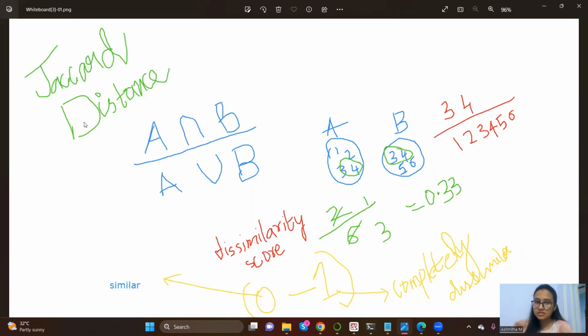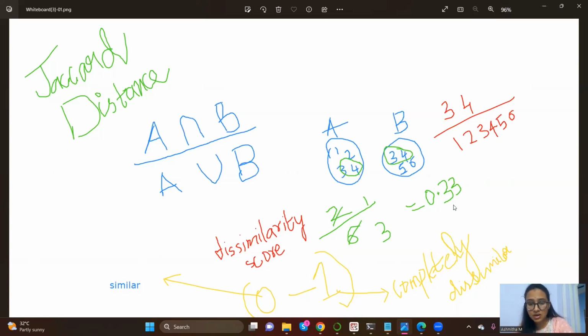Again, not similarity, dissimilarity. So what it basically does is A intersection B divided by A union B. Assume that you have two sets, A and B. In A, you have 1, 2, 3, 4, and in B, you have 3, 4, 5, 6. So intersection is the common values that are overlapping. Overlapping values are 3 and 4, right? And then you have A union B. So 1, 2, 3, 4, 5, 6 is the union of A and B. They are talking about the size here. 2 by 6, that is 1 by 3, which is equal to 0.33.